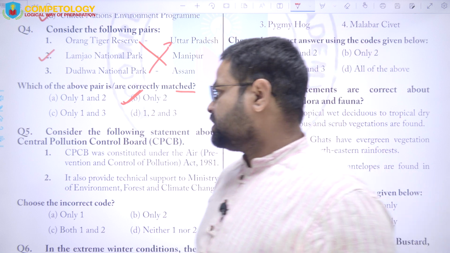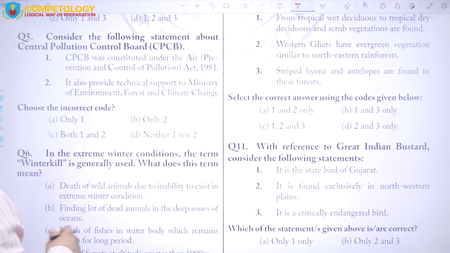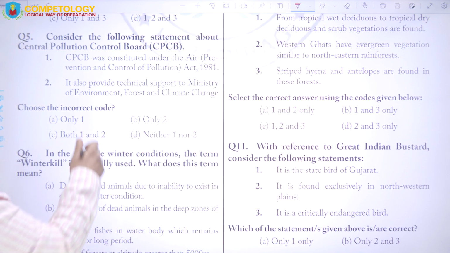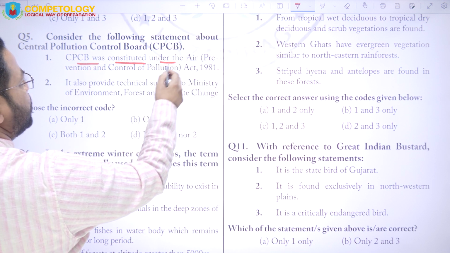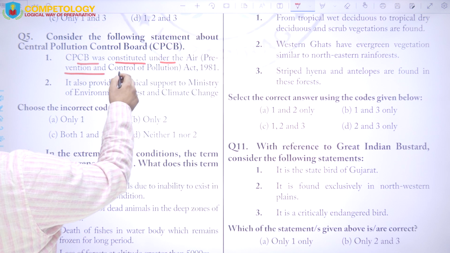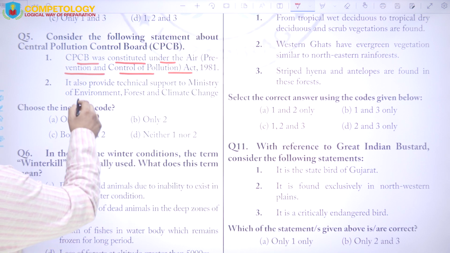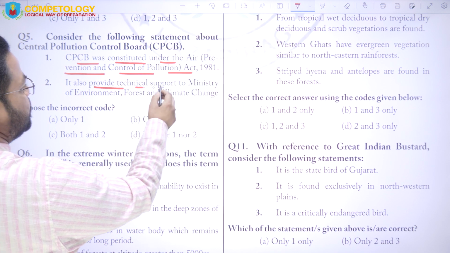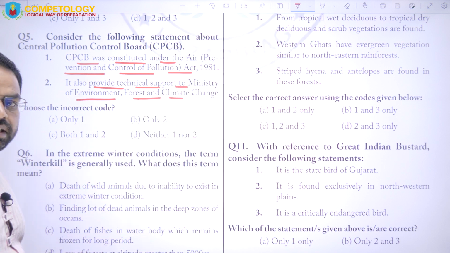Next is, consider the following statements about the Central Pollution Control Board, that is CPCB. One, CPCB was constituted under the Air Prevention and Control of Pollution Act 1981. Two, it also provides technical support to the Ministry of Environment, Forest and Climate Change.